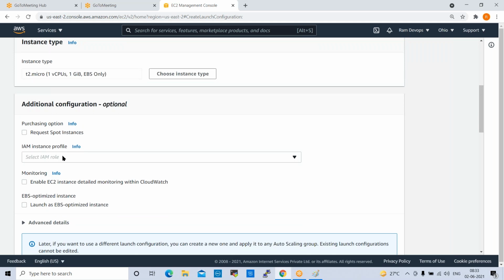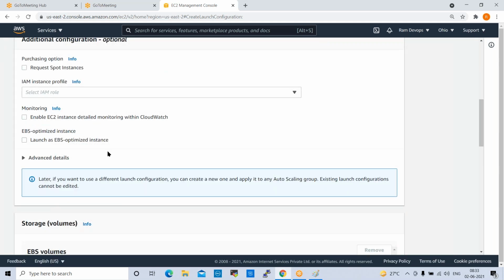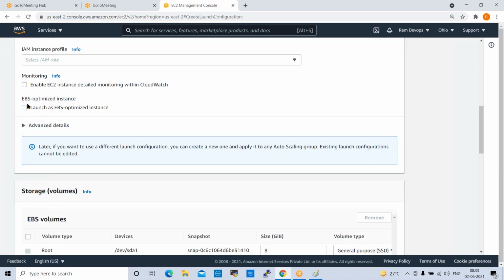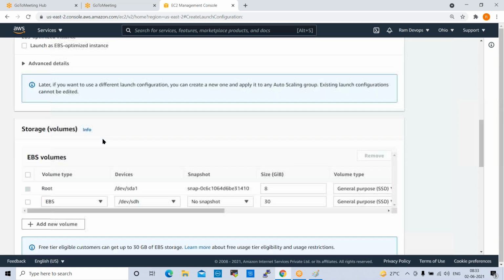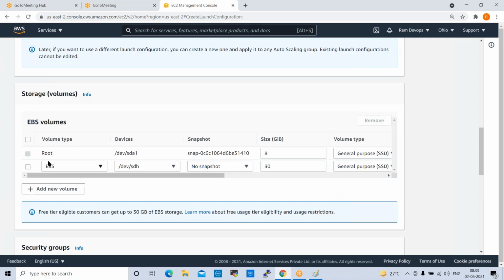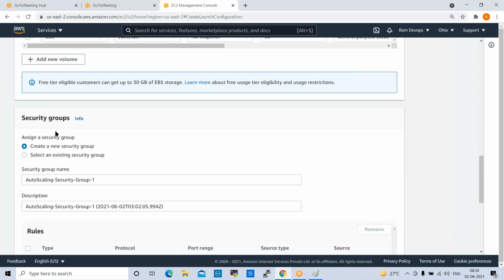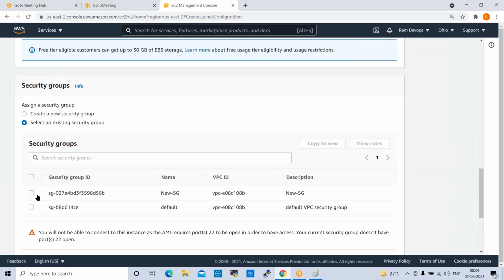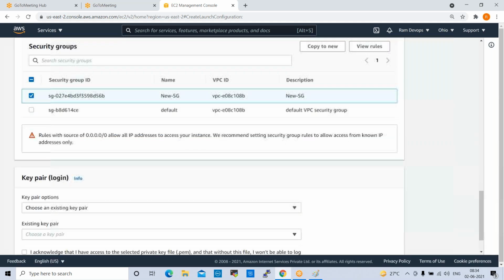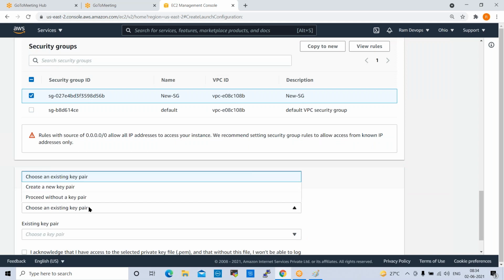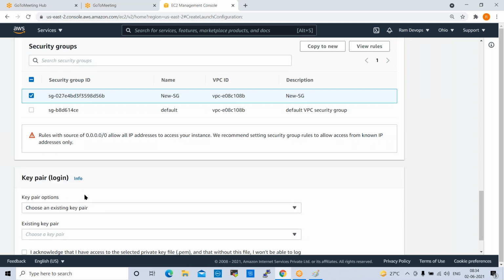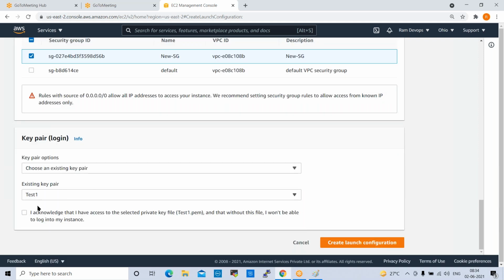the IAM profile. Basically it is not required, it is optional, so we don't need to create this. Monitoring, CloudWatch, also no need to enable here. EBS volumes also, no need to enable anything. For security groups, we need to give some security group here, so select one. We also need to give a key pair here. Choose an existing key pair, select your key pair, the test one key pair. Acknowledge, and click on create launch configuration.